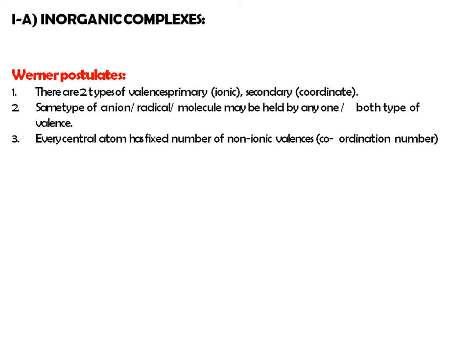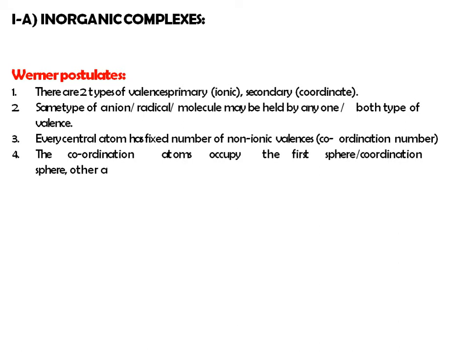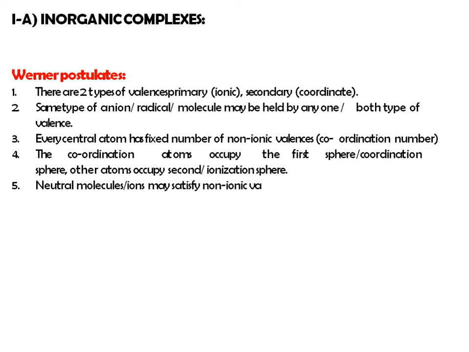Means how many non-ionic valencies are there, that is the coordination number of that particular metal atom. Then the coordination atoms occupy the first sphere of the coordination. Other atoms occupy the second ionization sphere. Neutral molecules and ions may satisfy non-ionic valencies, and non-ionic valencies are directed to specific positions in space.